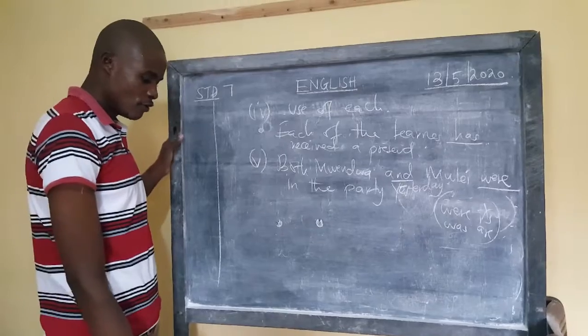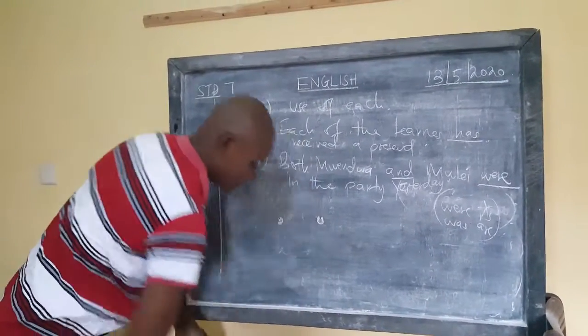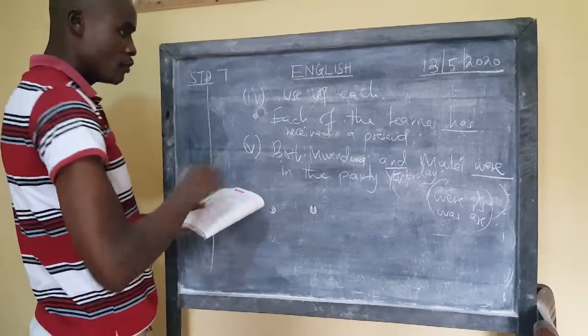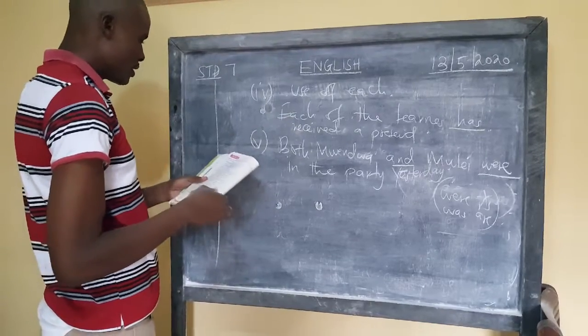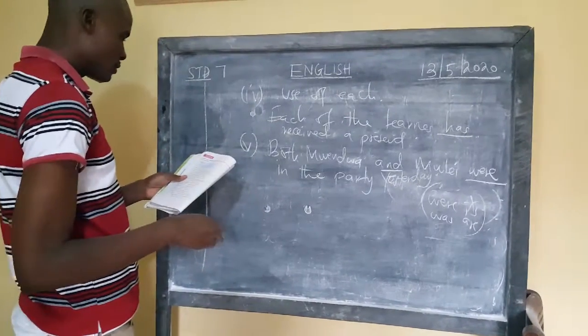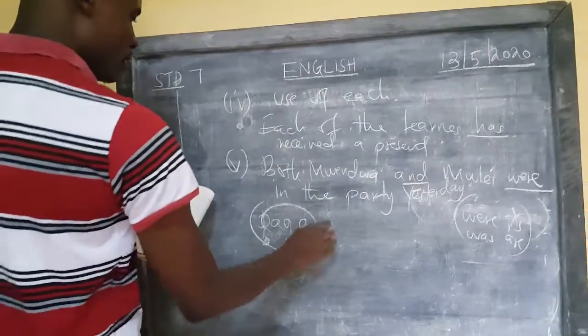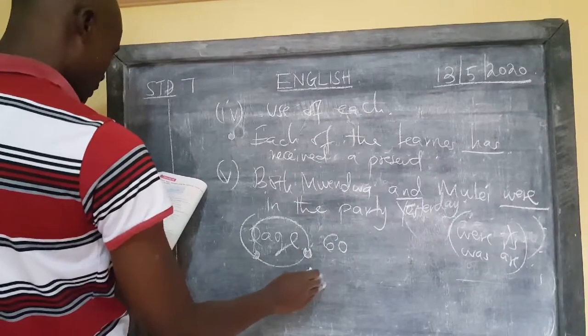So much for that. I don't want to continue more than that. I will only give assignments on whatever I taught first. After doing whatever I give under the order of adjectives, we are going to try the formation of adjectives in English Aid, page 60.